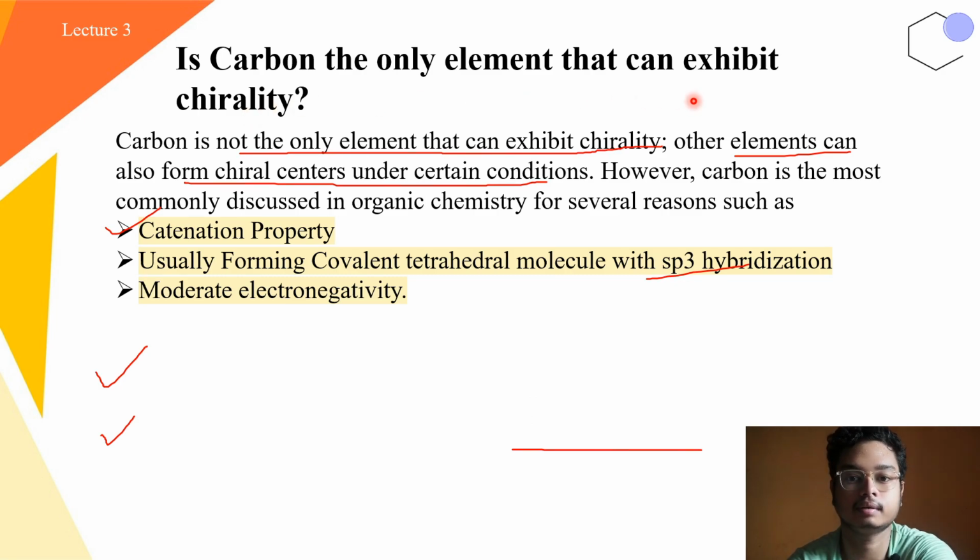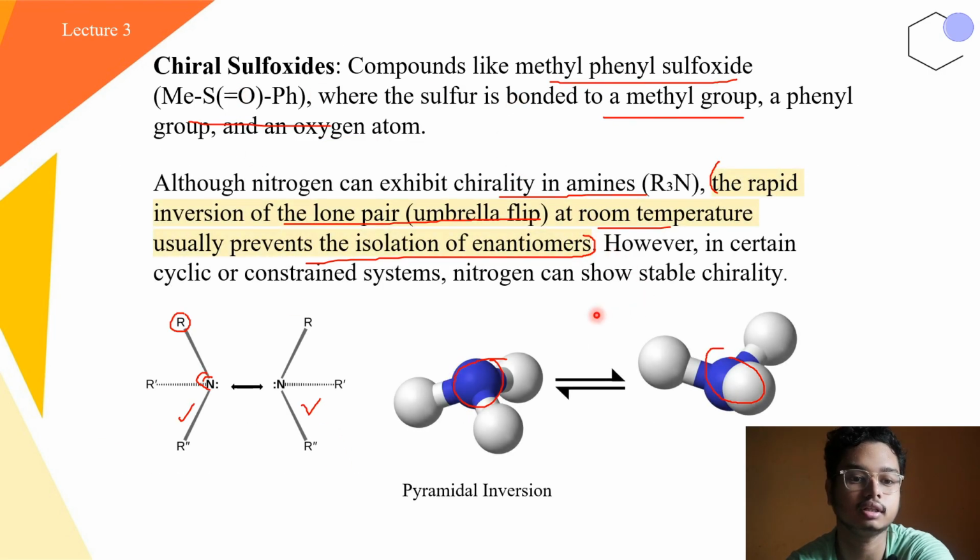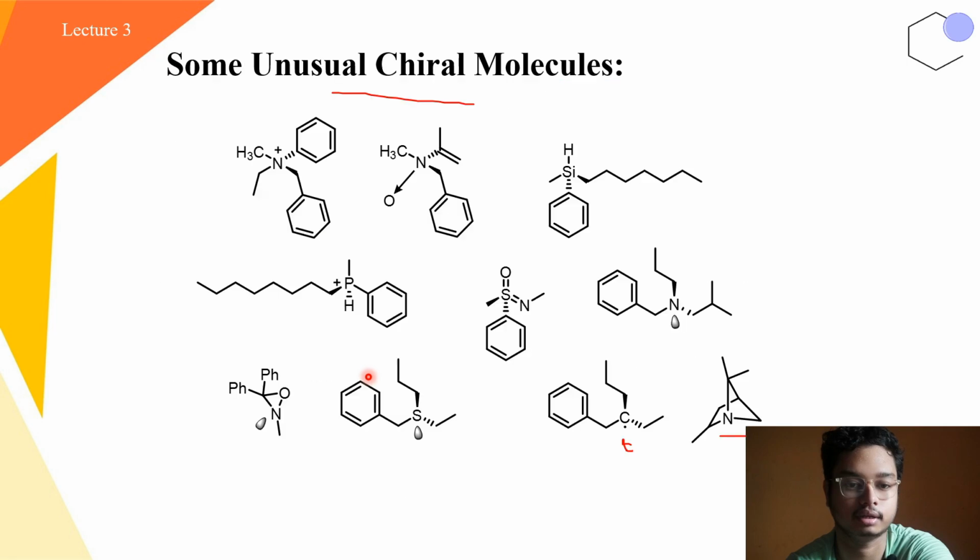Not only carbon is a good candidate for chirality; there are different centers that can show chirality, like silanes, phosphines, sulfides and so on. In the nitrogen case, if the R group is bulky enough to diminish pyramidal inversion, then it can be chiral, otherwise it is an achiral molecule.